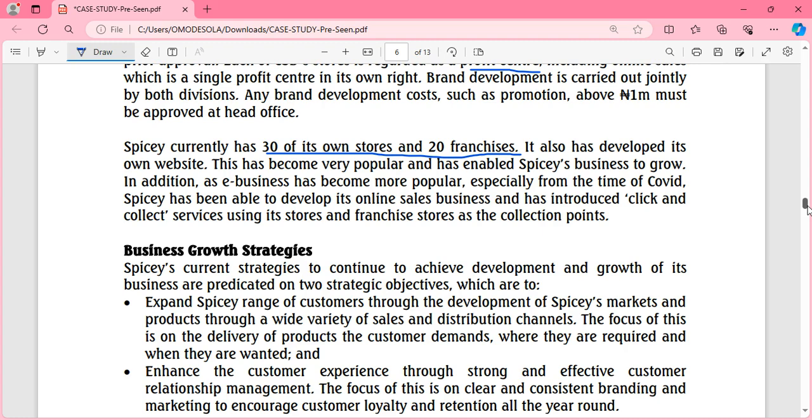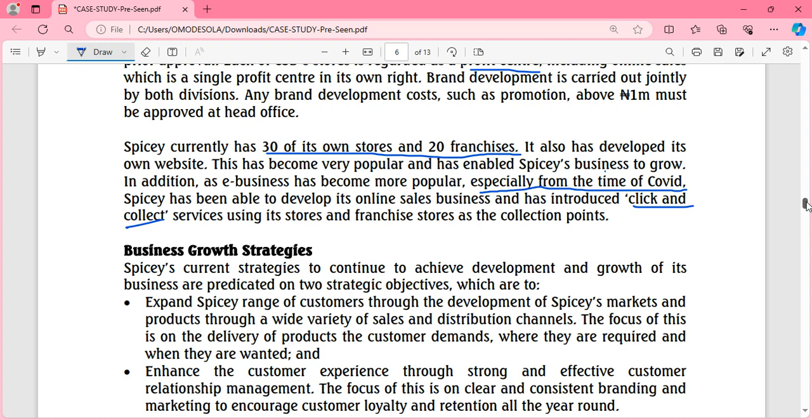Not only that, they have built their physical presence and their online presence as well, especially in the time of COVID. COVID has really done some good things too. Although it came with a lot of troubles, it has also helped companies. E-business has become very popular, especially since COVID, and they have been able to develop their online sales and introduce a click and collect service. It's very easy. But even if they purchase online, they'll still have to go to the physical stores to actually get their things.